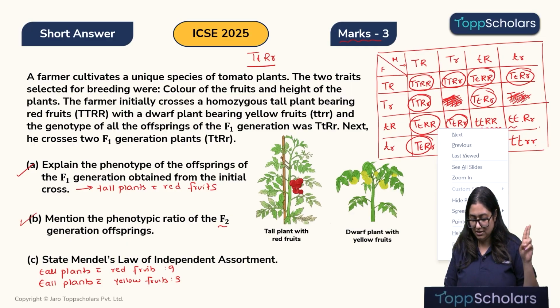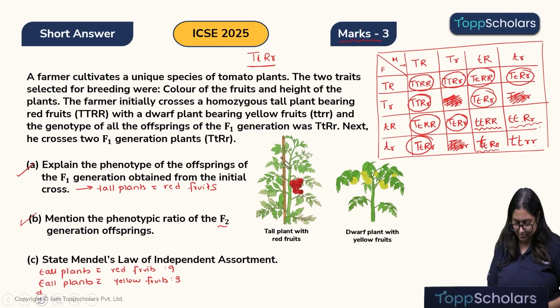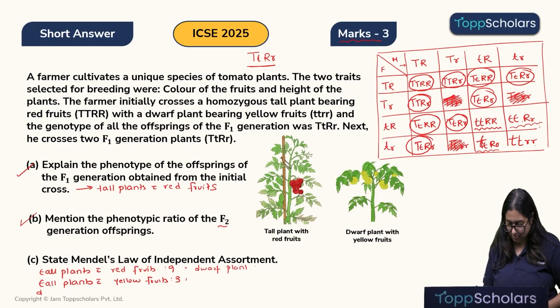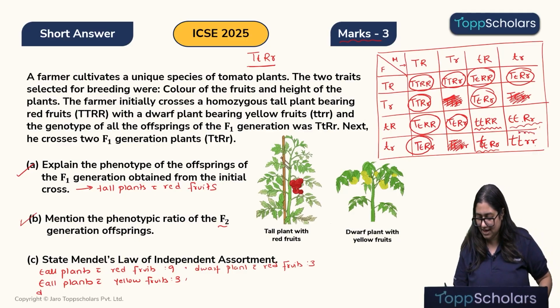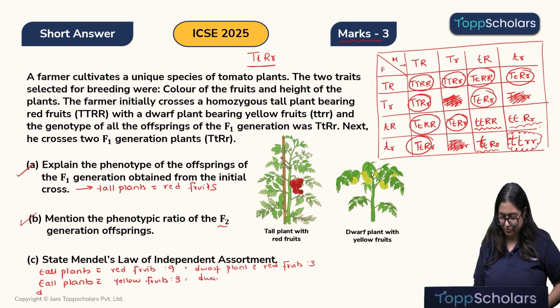This will also be dwarf with red fruits, and this will also be dwarf with red fruits. So total we have 3. And we will only have one dwarf with yellow fruits.